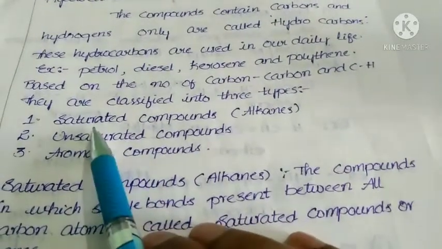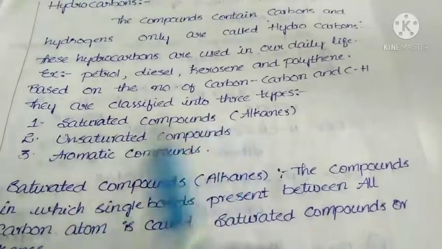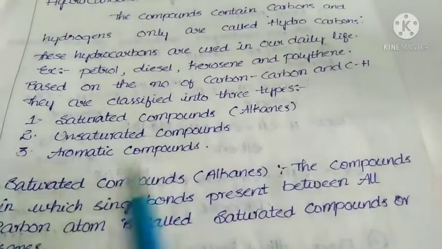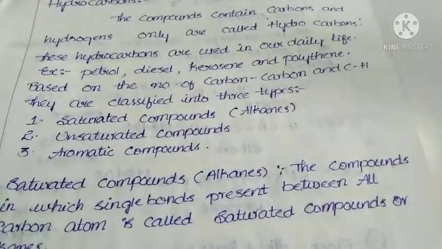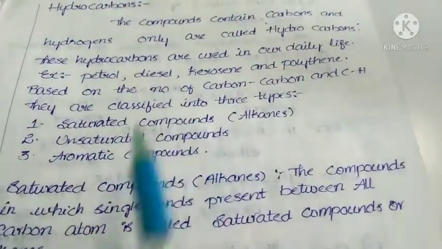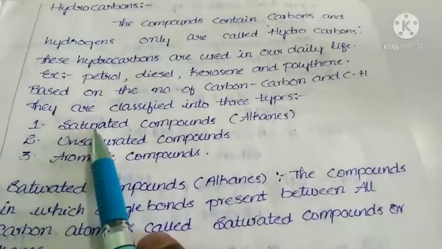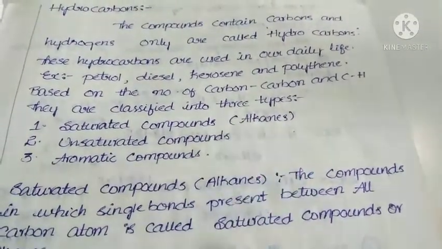Next, they are classified into three types: saturated compounds, unsaturated compounds, and aromatic compounds. If we discuss these three topics, then this chapter will be finished. First, we have to discuss saturated compounds.